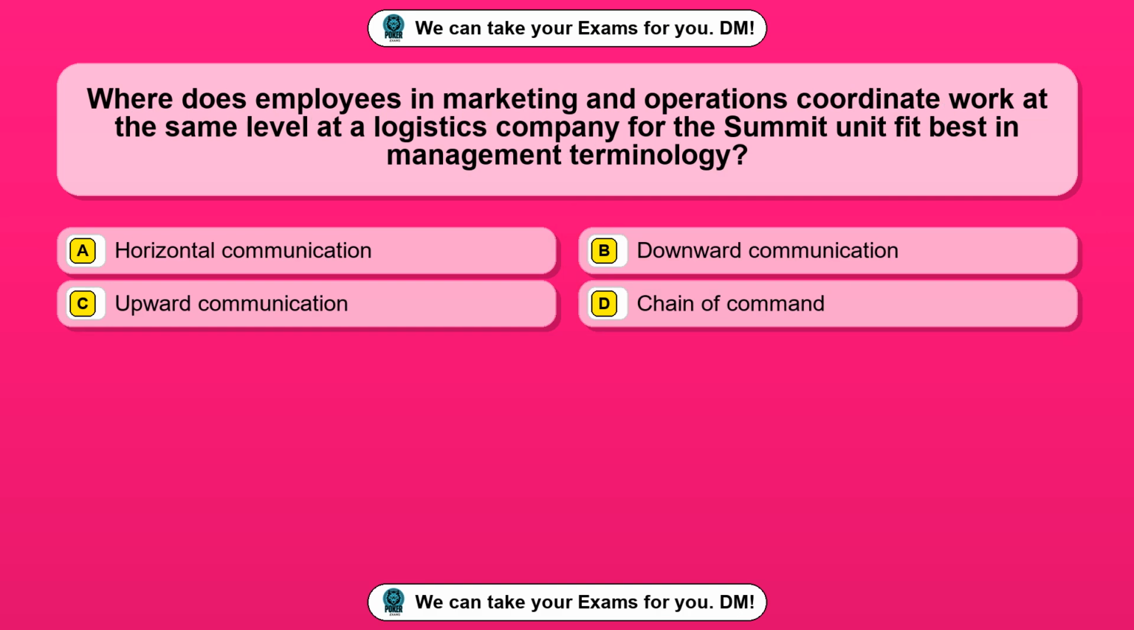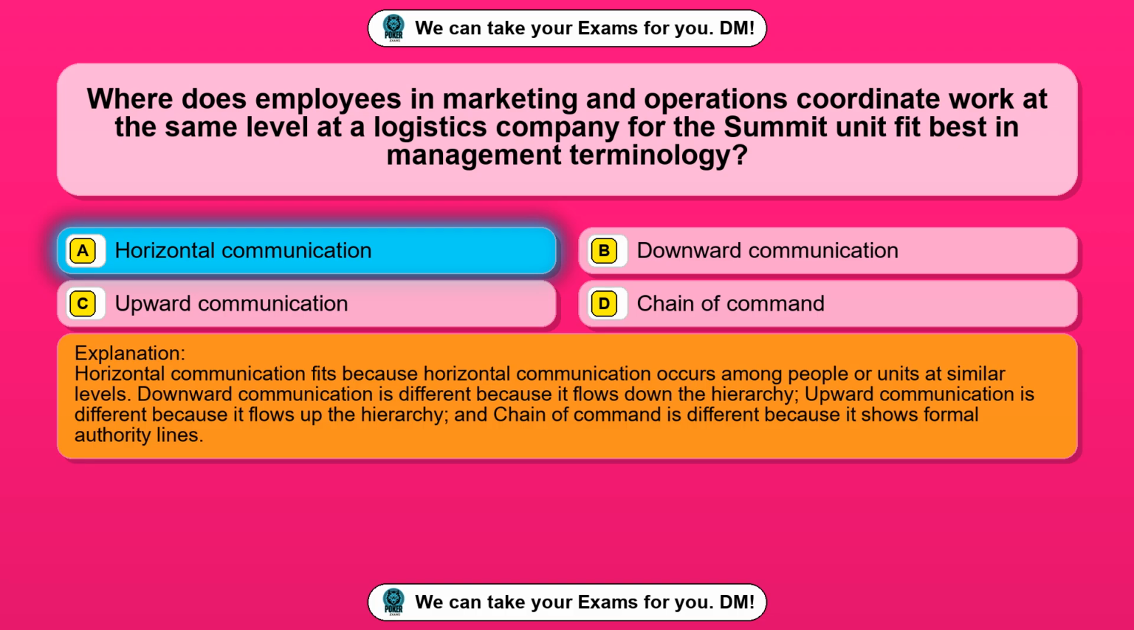Question 30. Where do employees in marketing and operations who coordinate work at the same level at a logistics company for the summit unit fit best in management terminology? Option A, horizontal communication. Option B, downward communication. Option C, upward communication. Option D, chain of command. The correct answer is option A, horizontal communication.